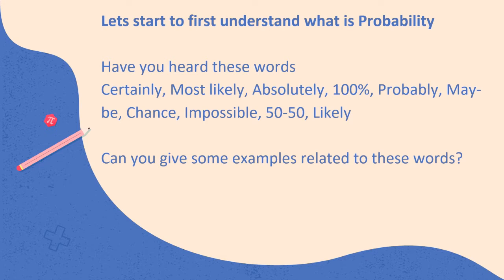But let me tell you, all of us use these words only as an assuring, as a strong statement. 100% India is going to win the World Cup. But again, there is no proof to it because we leave things to chance. Probably I should be traveling to Singapore in the month of December. Again, the word probably means there is a likelihood, there is a chance, there is a possibility. Now, when I use these words, there is no certainty to its 100% execution, and I am not certain that there is going to be an event.